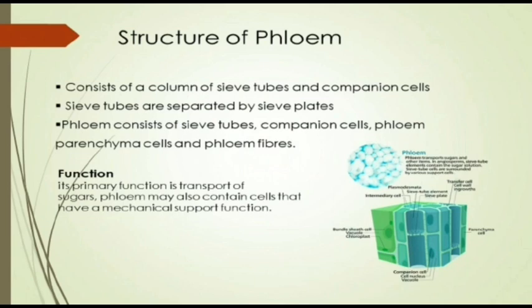the xylem. In the functional area, the phloem and the xylem differ as the phloem transports the food and the nutrients such as sugar and amino acids from the leaves to the storage organs and growing parts of the plant. This movement of substances is called translocation. While in xylem, the transport is of water and minerals from the roots to the aerial parts of the plant. I hope you all are writing this down.